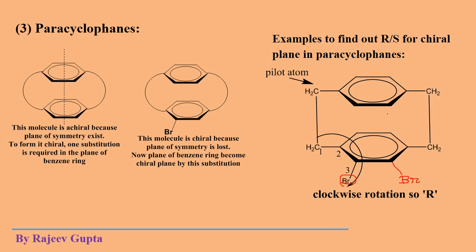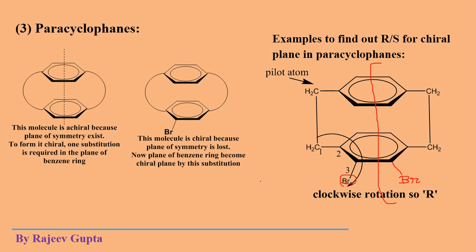Means is it chiral? Is this molecule chiral? See, here a plane of symmetry is present. Okay, so to see ANSA compounds or paracyclophanes, we will make substitution only at one site.